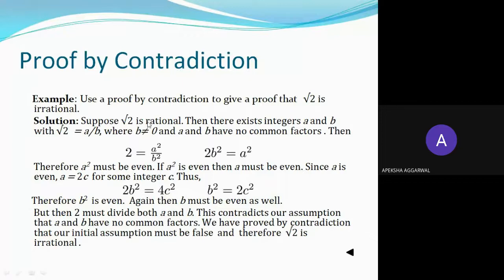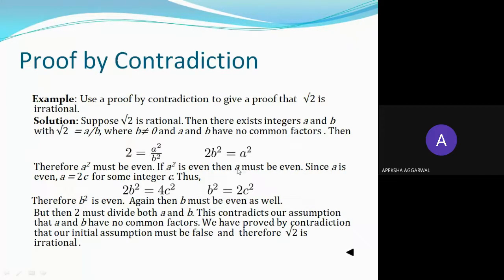Now because root 2 is rational, that means there exist some integers a by b, because for rational numbers, every number is represented in the form of a by b, and b should not be equal to 0. Now if this is true, you square on both sides. 2 is equal to a square by b square. This means a is even. Why? Because a square is equal to 2 into b square. So a square would be even. This means a is even, right?